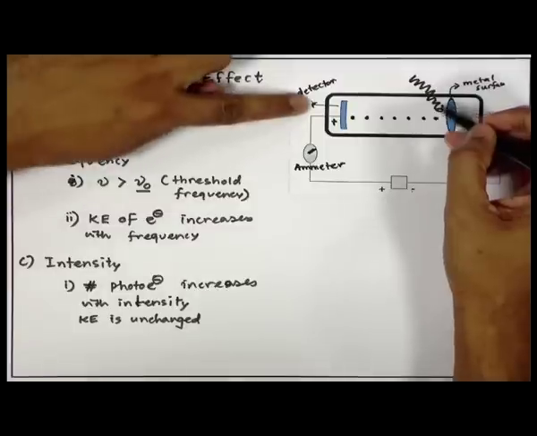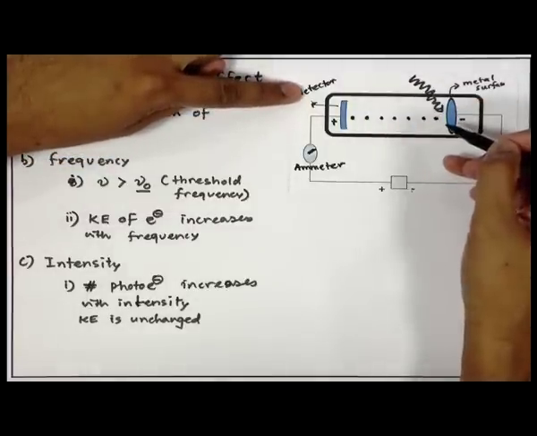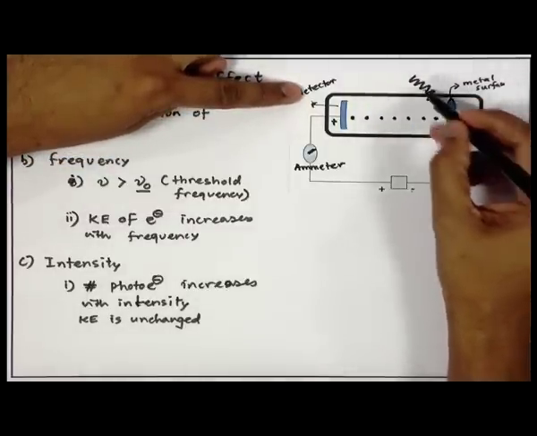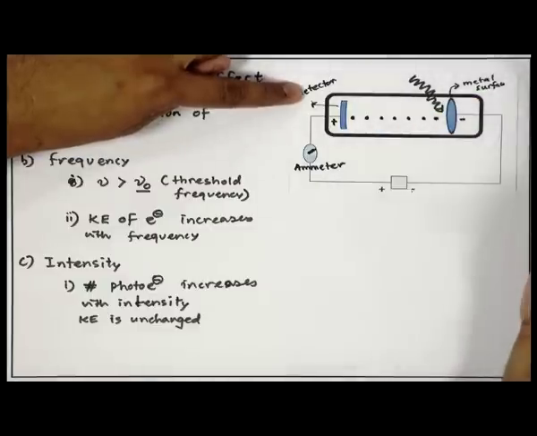The second thing is that intensity was believed to be the form of energy. So, higher intensity light was believed to have higher energy. If that were the case, conservation of energy would suggest that if you shine high intensity light, which now has high energy according to that belief, it will come and kick out the electron. To kick out the electron, of course, you have to give some energy, because the electron is bound to the metal.